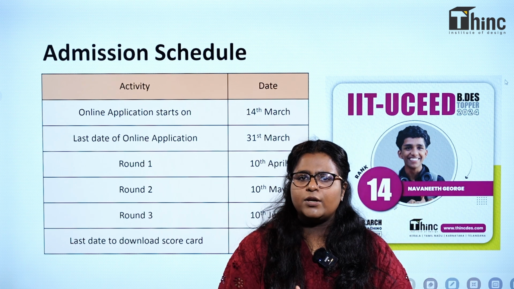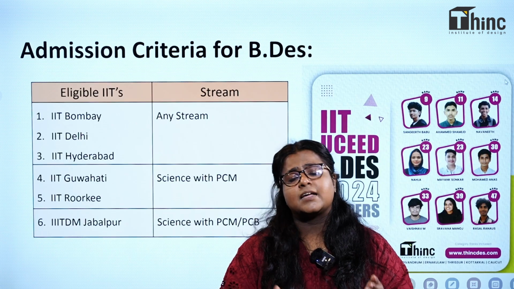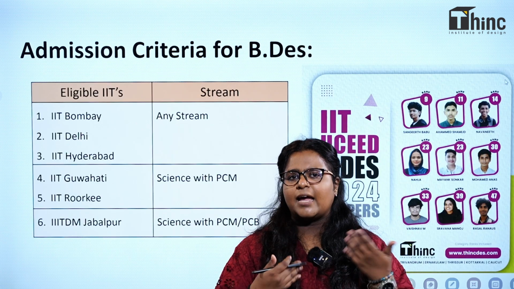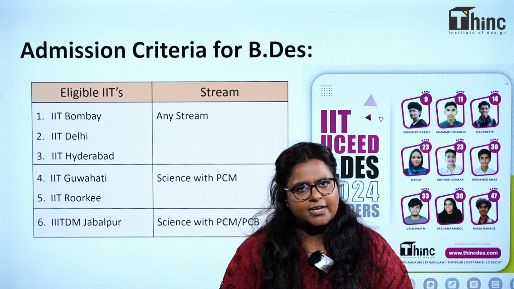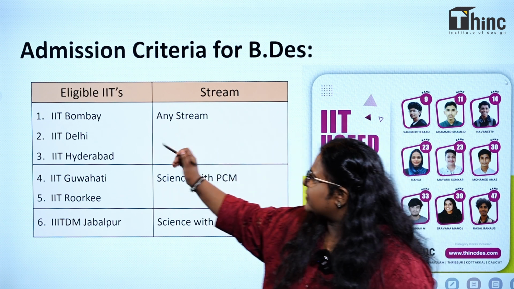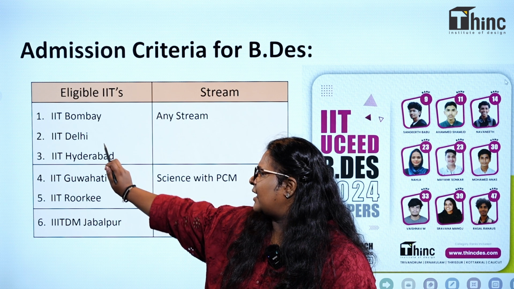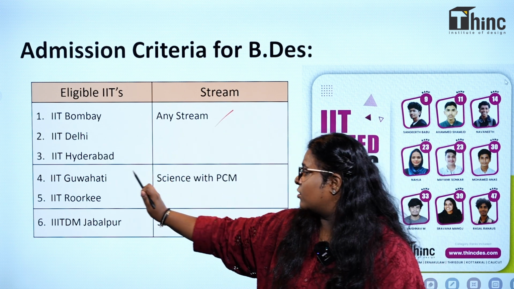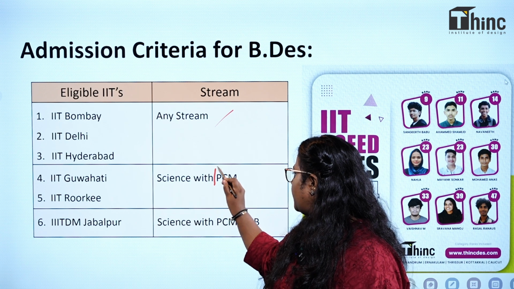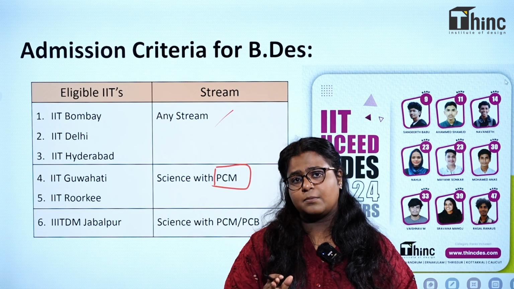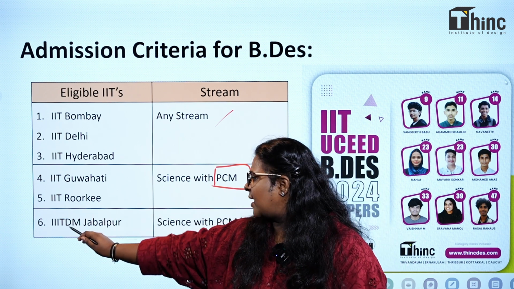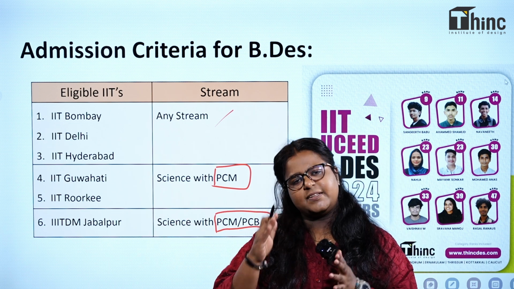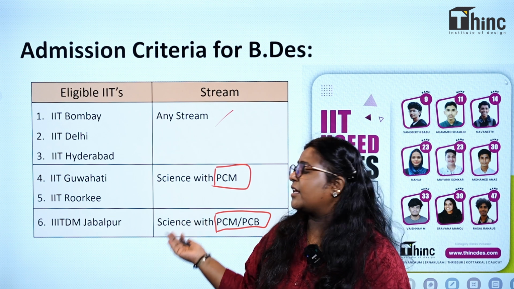Now let's look into the eligibility criteria for the IITs. I know UCEED doesn't have any eligibility criteria. People from any stream can write UCEED, but there are eligibility criteria for the IITs. So which are these? IIT Bombay, IIT Delhi and IIT Hyderabad take people from any stream, but IIT Guwahati and IIT Roorkee take only people who have PCM as a mandatory subject. When it comes to IIT Jabalpur, they take candidates with mandatory PCM or PCB. So these are the eligibility criteria to get into the IITs.